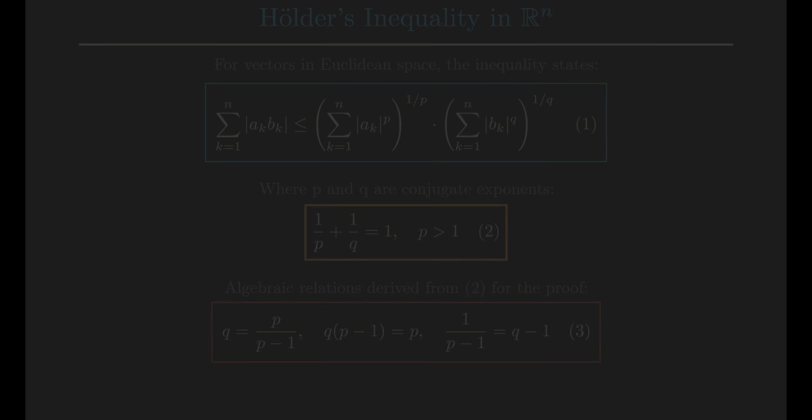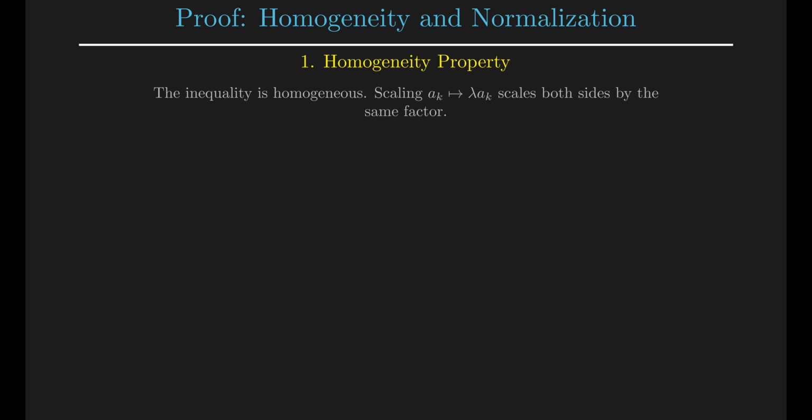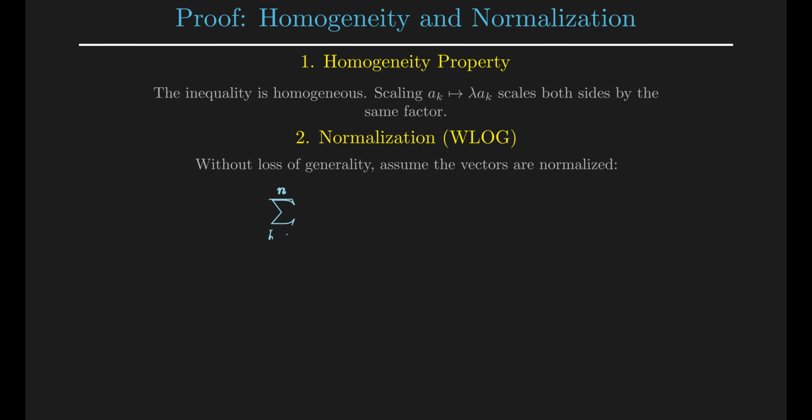Now, let's move to the proof strategy. First, we note the homogeneity property. The inequality is homogeneous, meaning that scaling the vectors by a constant factor scales both sides of the inequality equally. Because of this property, we can simplify our task.